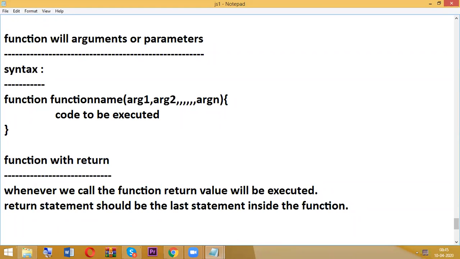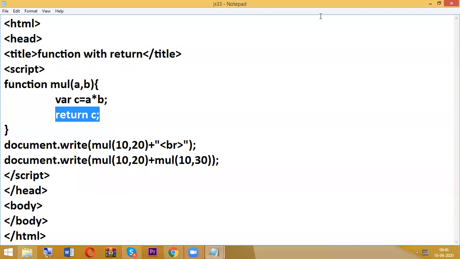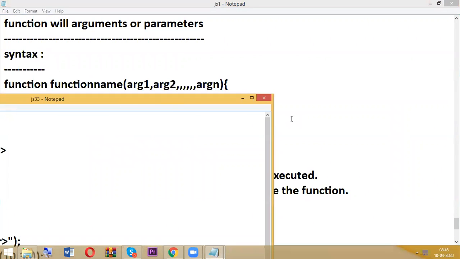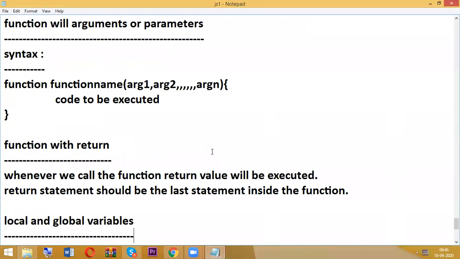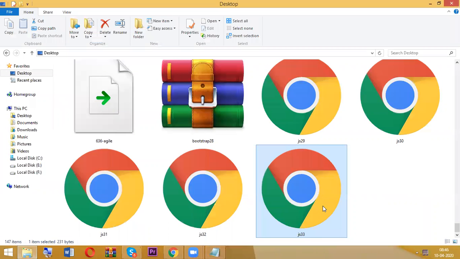So next, local and global variables. Also one more thing, don't compare JavaScript with C, C++, Java or any other. That's a huge subject. JavaScript is different from that. Okay. Now this one is okay. Now local and global variables, number 34.